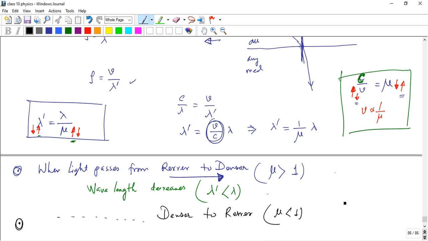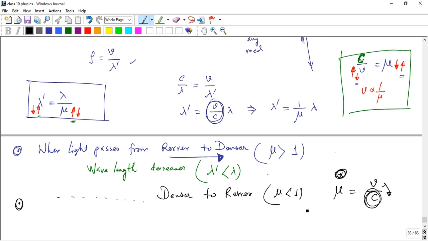For v by c, when light travels from a denser medium to a rarer medium, c is obviously more than v, so the denominator is more than the numerator and the fraction is less than 1.